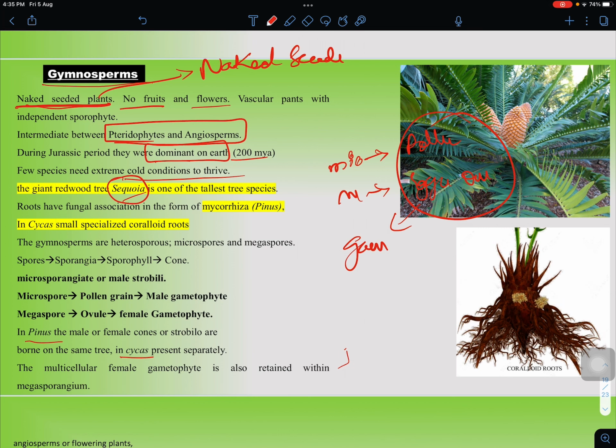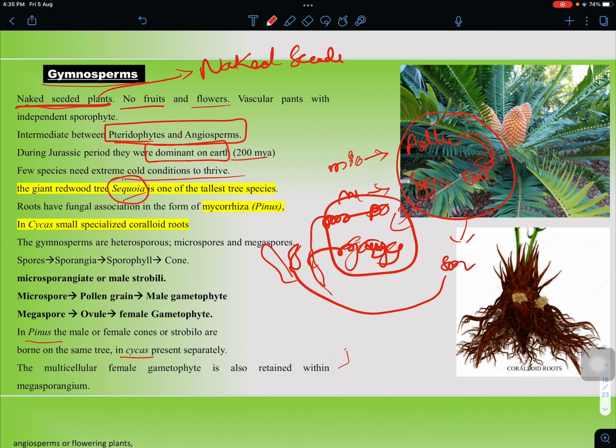gametophytic phase. When the pollen grain fuses with the egg cell, it immediately forms a sporophyte. Then the sporophyte develops and gives rise to male cone and female cone, leaves, root and stem, everything being sporophyte. Once they produce microspore, and this microspore gives rise to pollen grain, and megaspore gives rise to egg cell, only during this period there will be gametophyte. Gametophyte can be seen for a very small duration, whereas sporophyte is very dominant. This is very important from this chapter. Okay, thank you.